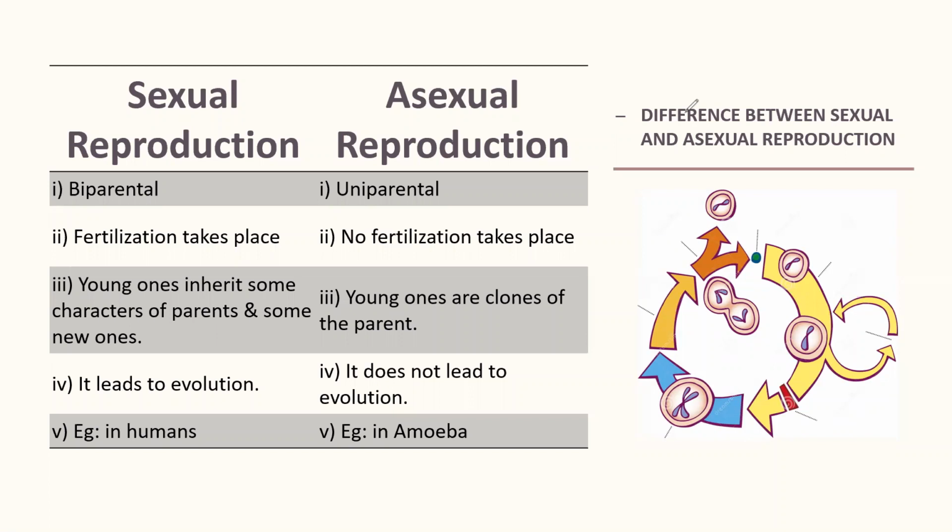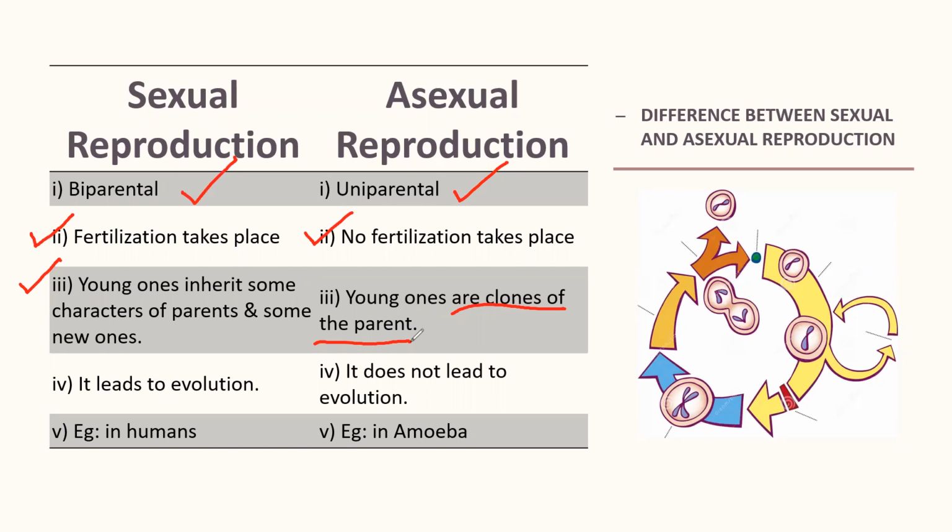So now let's learn about the difference between sexual reproduction and asexual reproduction. Sexual reproduction is biparental, which means two parents are involved, whereas asexual is uniparental. In sexual reproduction, fertilization takes place, whereas no fertilization takes place in asexual reproduction. The young one inherits some characters from the parent and some new ones. So variation is observed in sexual reproduction, whereas young ones are clones of parents in asexual reproduction.